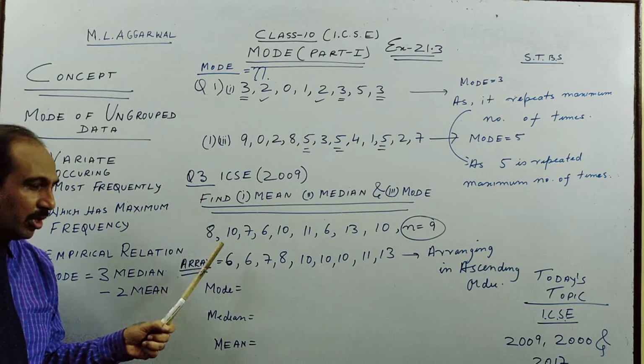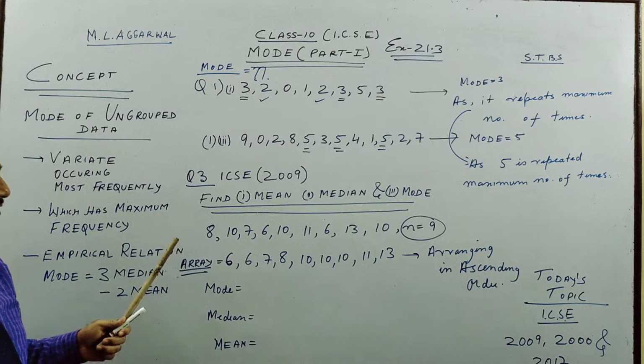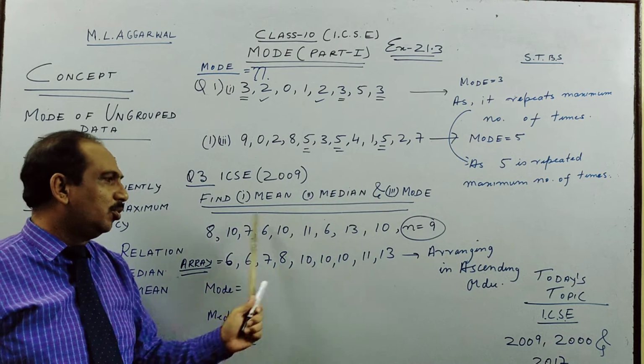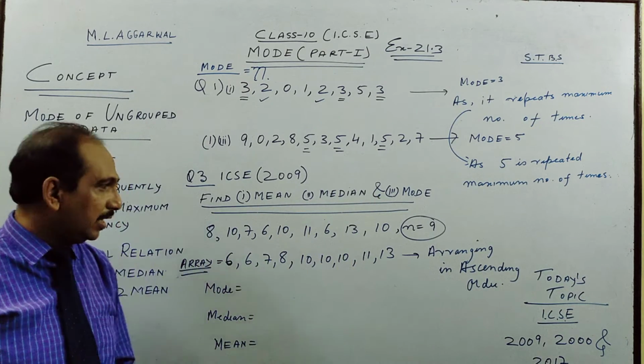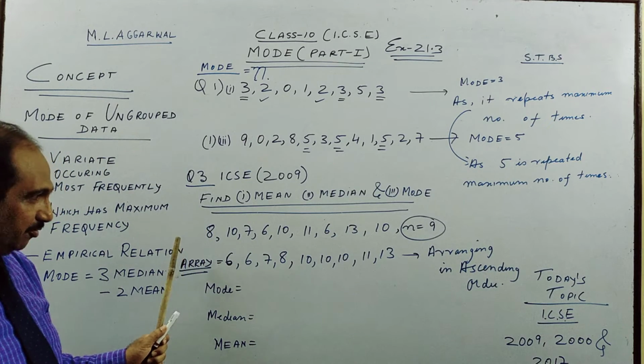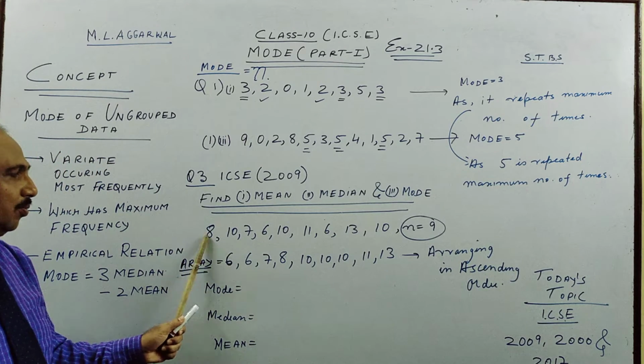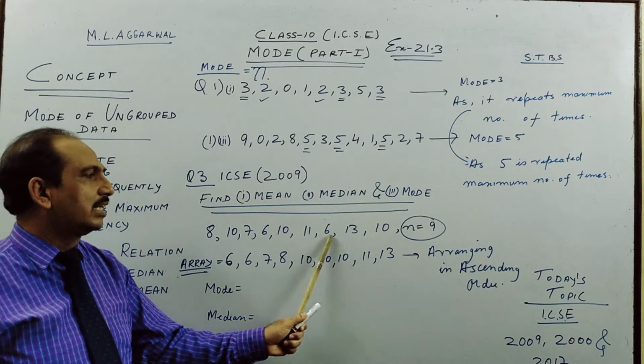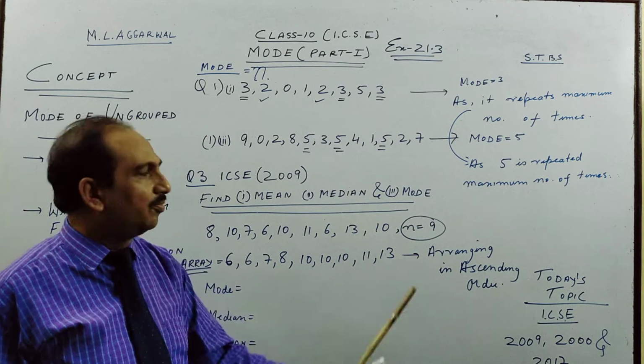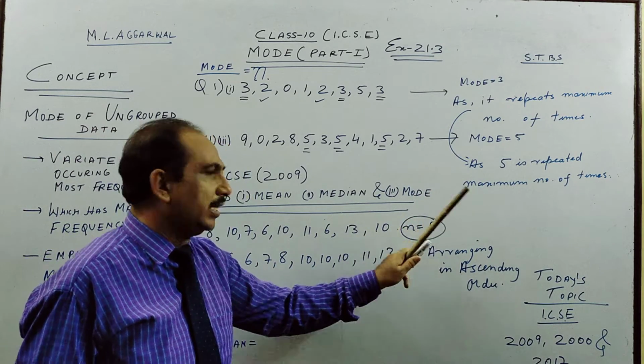Now next, a very important and very favorite question of the ICSE board. Find mean, median, mode of this ungrouped data. So you count the number of items first. 1, 2, 3, 4, 5, 6, 7, 8, 9. 9 items of data. So n is 9.